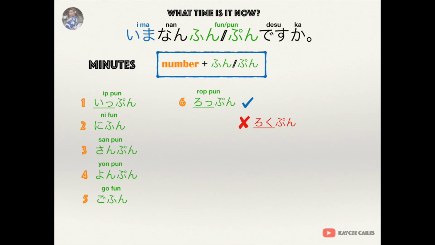For 7 minutes, it is 7分. 8 minutes, it is 8分.